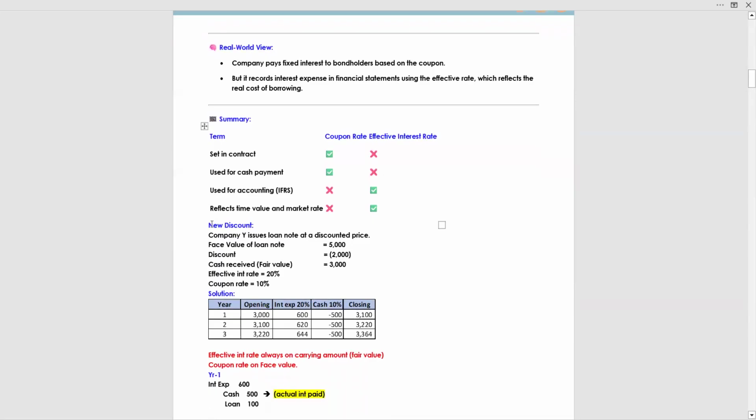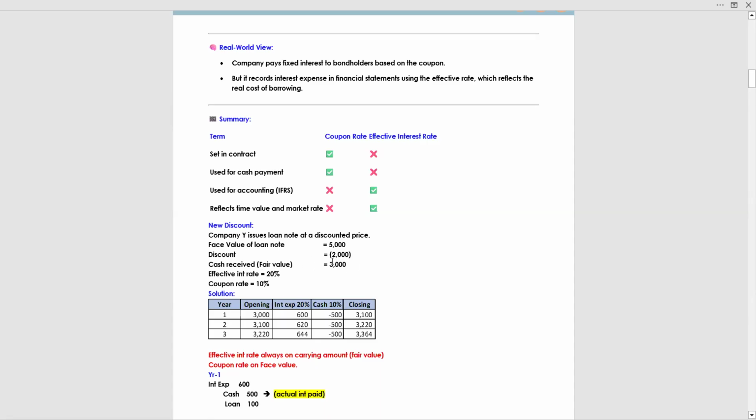What if a company offers a discount on the loan note or on the bond? Let's solve this one. Company Y issues a loan note at a discounted price. The face value of the loan note is 5,000. The company offers a discount of 2,000, so the cash received, the fair value, is 3,000. The effective interest rate is 20%. The coupon rate is 10%. Now you can see that we apply the 20% on the 3,000.